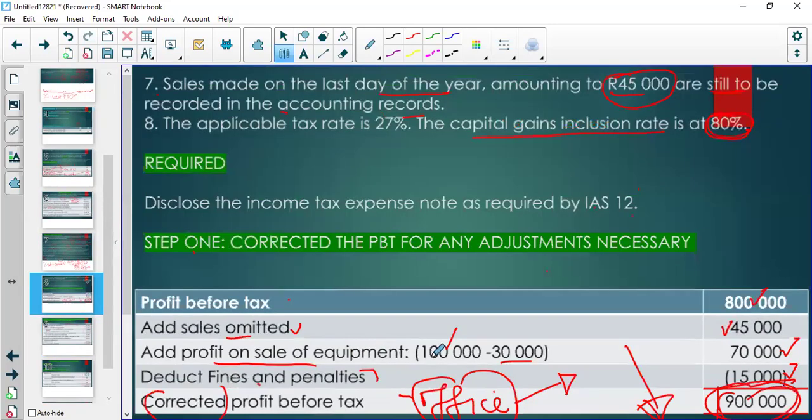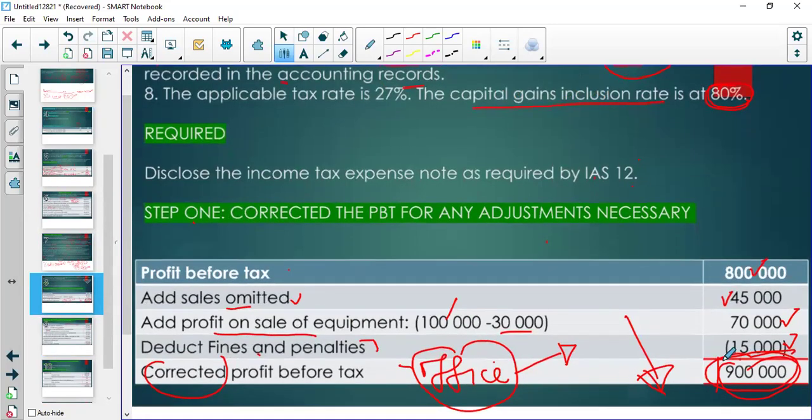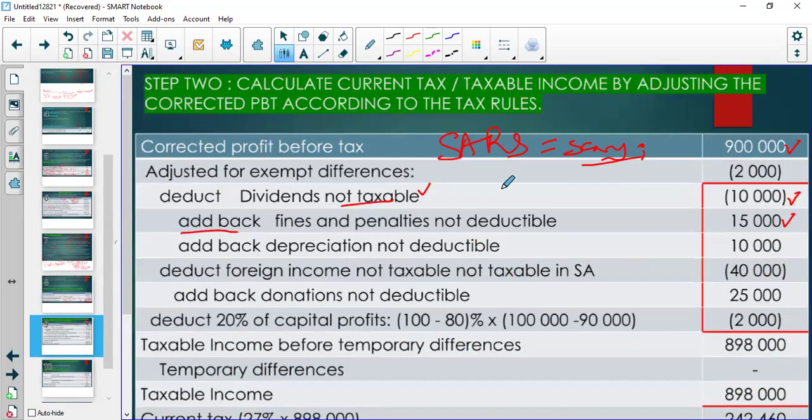Because previously here we were in the office and we were doing our own calculations. Now we took an Uber, we went to the SARS office, and things are not looking very good because we are shaking there, right? Then we had depreciation. SARS says, you guys subtract depreciation for accounting purposes, it's fine. But now we're not doing accounting. We just want to determine how much. So we are trying to calculate current tax or taxable income by adjusting the corrected profit before tax according to the tax rules. So we're following the rules. They say add back your depreciation, then we add it back.